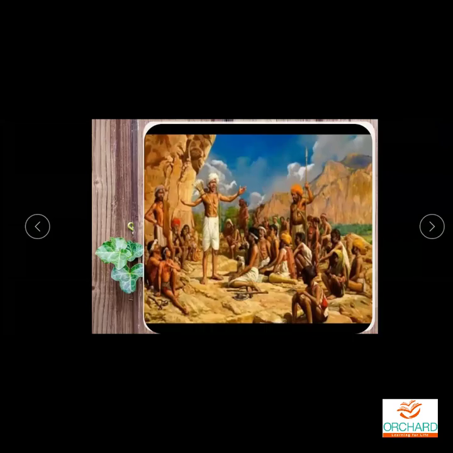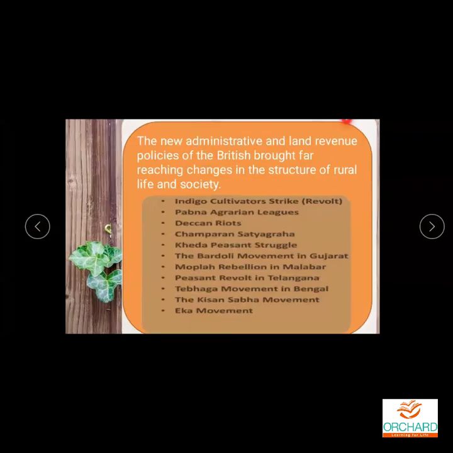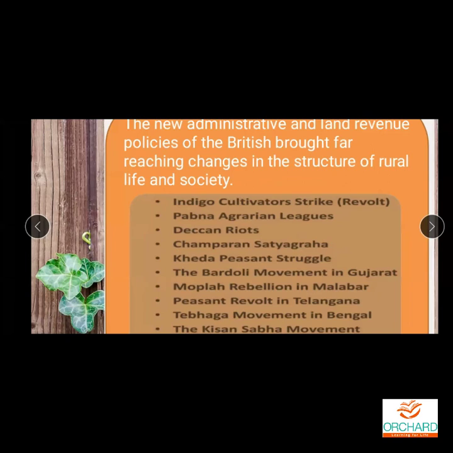So you can see here how the people gathered for the peasant revolt or peasant movement. This is how they discussed for their meetings. The new administrative and land revenue policies of the British brought far-reaching changes in the structure of rural life and society, because many farmers lost their land in order to pay their tax amount. They lost their land to the zamindars, they lost their land to the Britishers. So this is how situations happened. Totally, the economic situation went down for the Indians, but the economic situation rose for the Britishers.